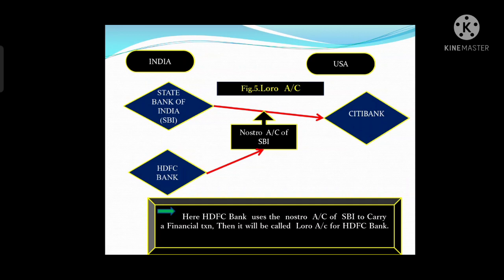Or we can say that whenever a domestic bank possesses a bank account in foreign currency, meaning a Nostro account, to clear or settle the dues of foreign trade on behalf of any third party bank, for that bank it will be called a Loro account, right?